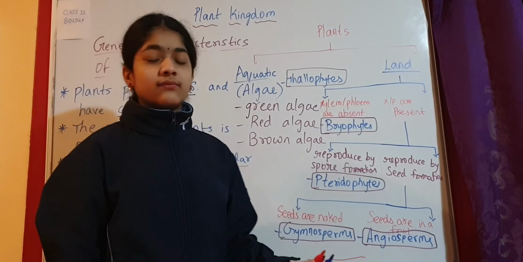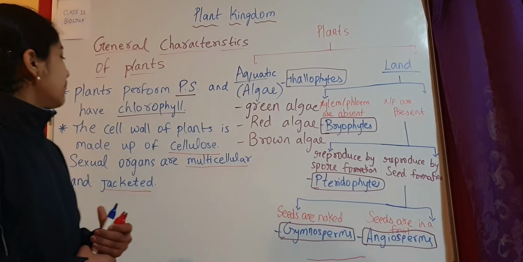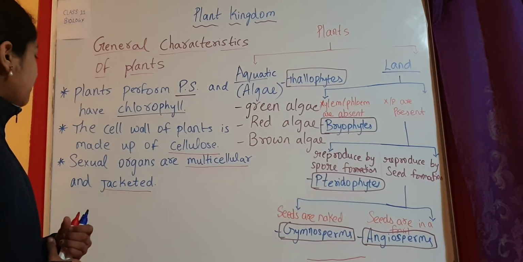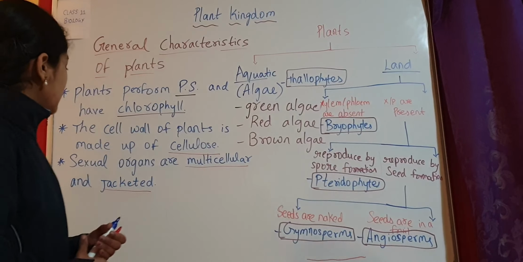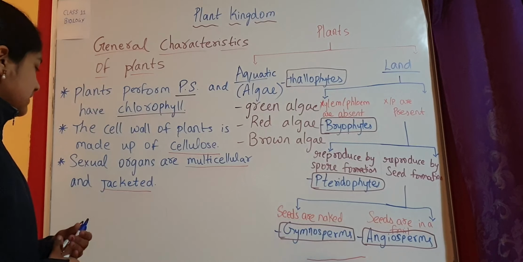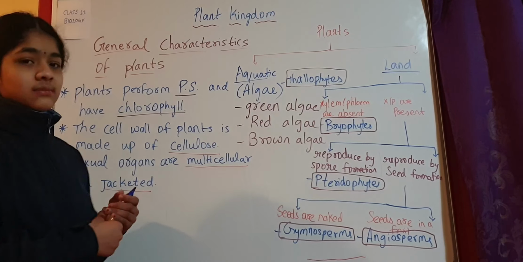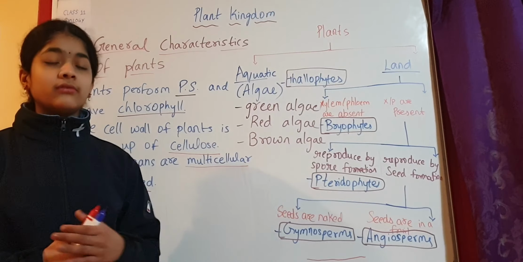So this is the classification of plants, and these are some general characteristics of plants. Plants perform photosynthesis and have chlorophyll. The cell wall of plants is made up of cellulose and also some other substances. And sexual organs are multicellular and they are jacketed. So these are some general characteristics of plants, and this is the basic classification of plants.